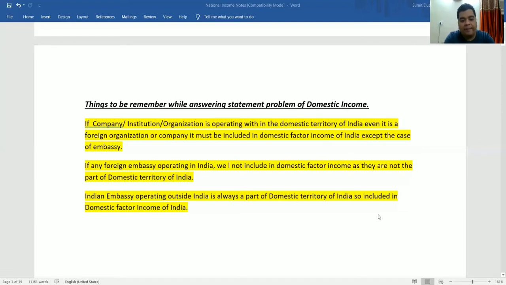If I say salary received by Americans working in the Indian embassy in America, is it to be included in the domestic factor income of India or not? Yes, it is included because the Indian embassy is always a part of the domestic territory of India. I hope you understood this point.